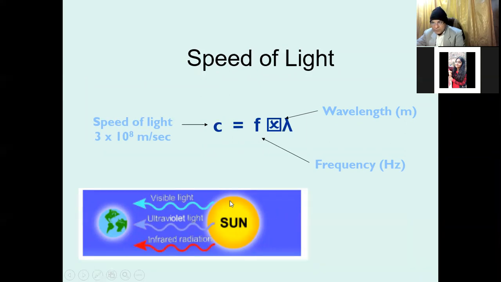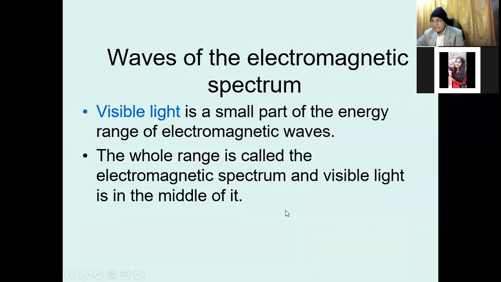Now, suppose this one is the symbol of sun, and here it is earth. Then from sun to earth, the light travels like this. So this is the visible light, then the ultraviolet, and then the infrared light. This way is the transmission of light from sun to earth.